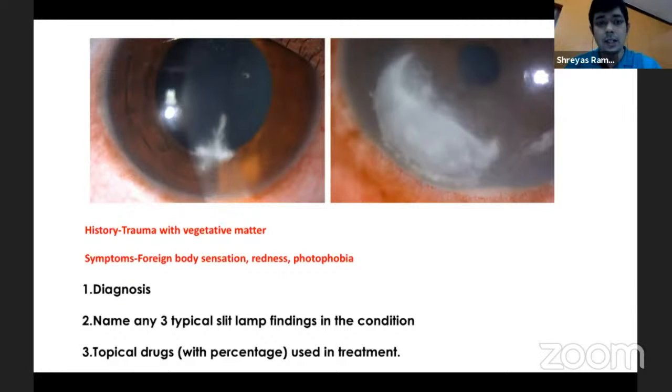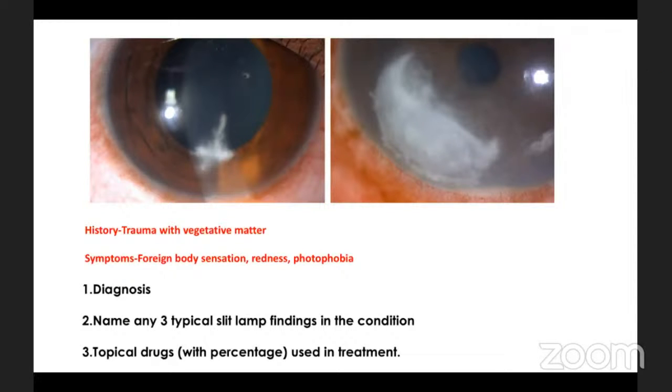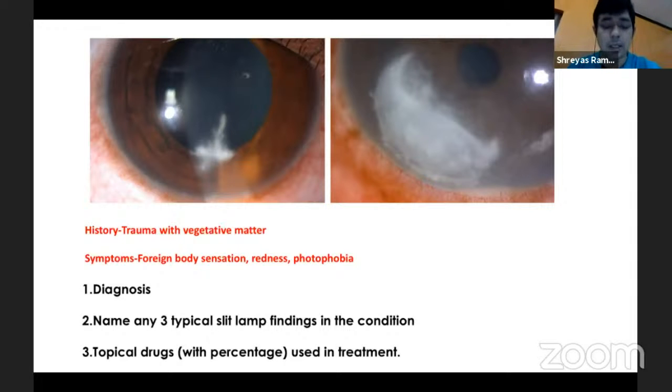Fungal ulcer is a great mimicker also. It can almost present in any way, though the pictures which I put up are classical of a fungal ulcer, but they can have a different picture as well. That is why it becomes extremely important that you scrape almost every ulcer and not start them off on empirical treatment. Can you name two drugs which are used against fungal ulcer? Amphotericin. Okay, though it's a good drug, that's one of the least commonly used as far as our initial topical management is concerned.